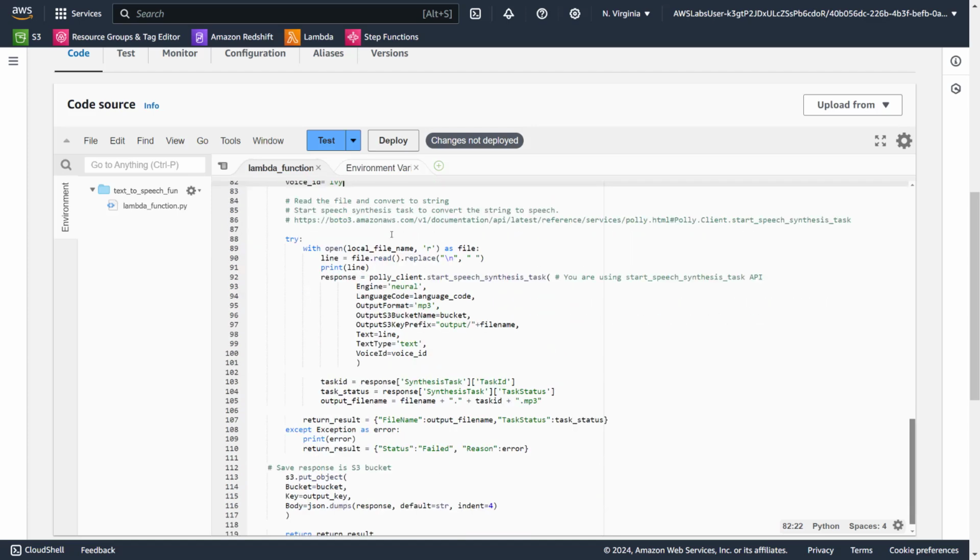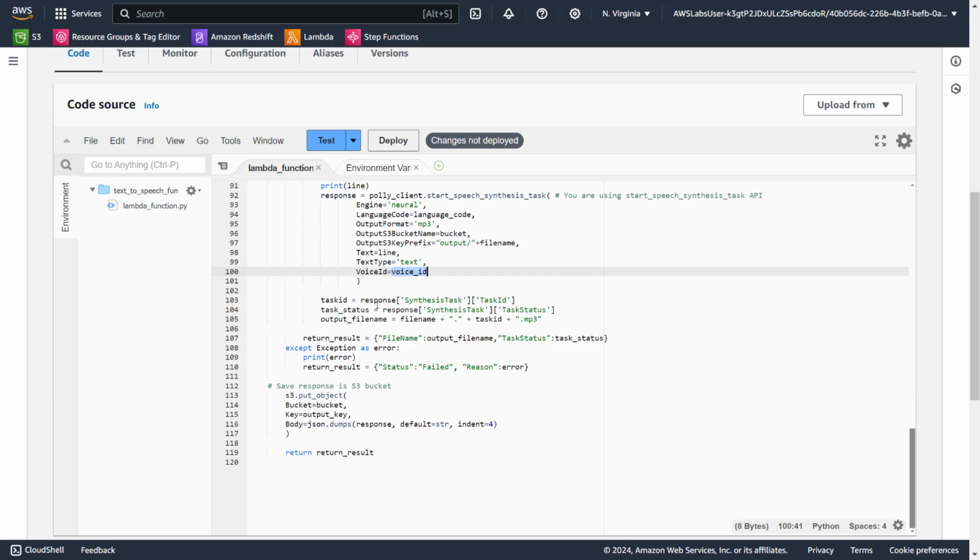And then we are opening the file. Remember, similar to the previous project. And we are starting start speech synthesis task. Engine is neural. Output MP3. Bucket is that. Text type is text. Voice ID is that.